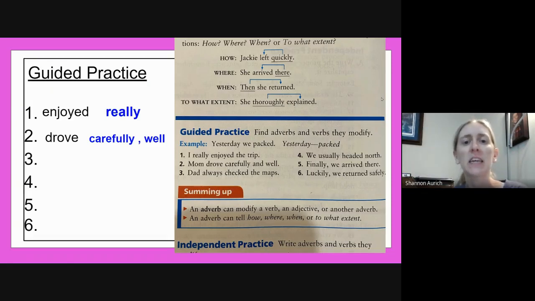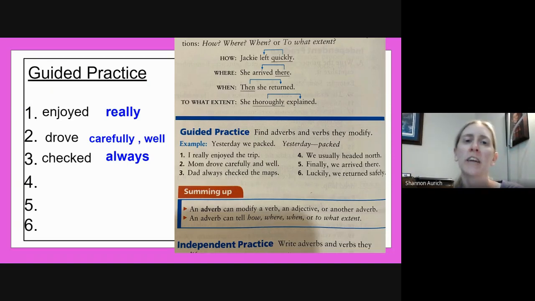Number 3, Dad always checked the maps. What's our verb? Checked. Okay. When did Dad check the maps? Well, he always checked the maps. Always is our adverb.